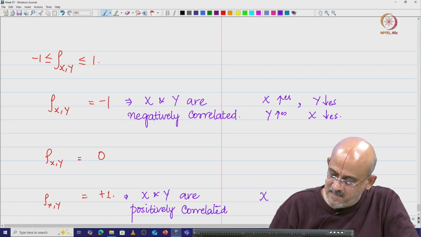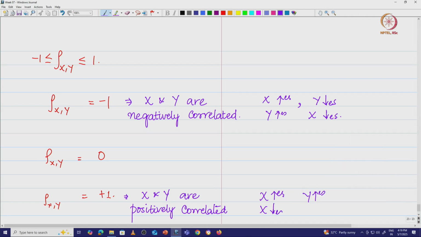That means if x increases, y also increases. If x decreases, y also decreases. Now, an example for this: you look at the number of classes that you attend and the attendance percentage. If you attend more classes, your attendance percentage is going to be more. If you attend fewer classes, the attendance percentage is going to be less, right.